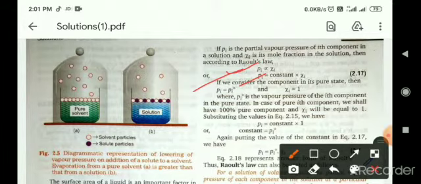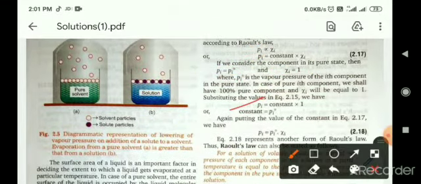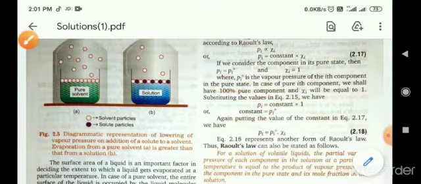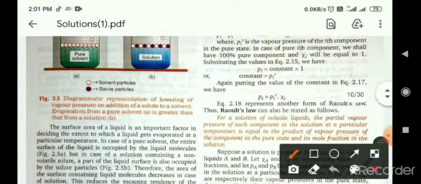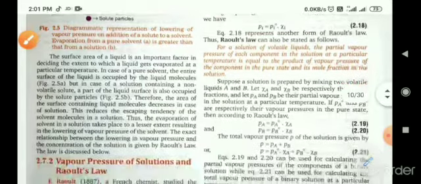So if we consider the component in its pure state, then Pi equals Pi naught and xi equals 1. Then Pi equals constant into 1, because we are talking about the pure component. So for a pure component, the mole fraction will be 1, then the constant equals Pi naught. So putting the value of the constant back in equation 2.17, we find Pi equals Pi naught into xi.